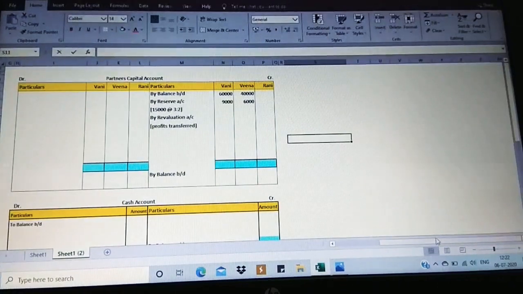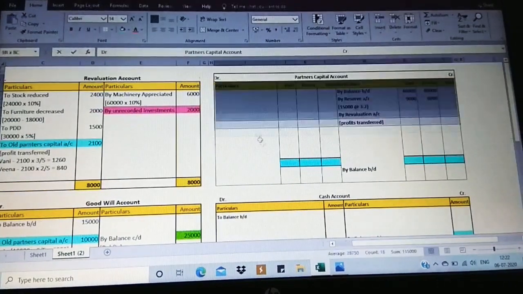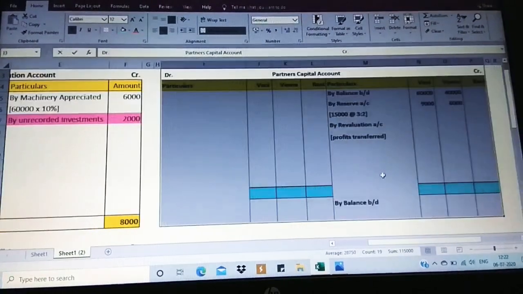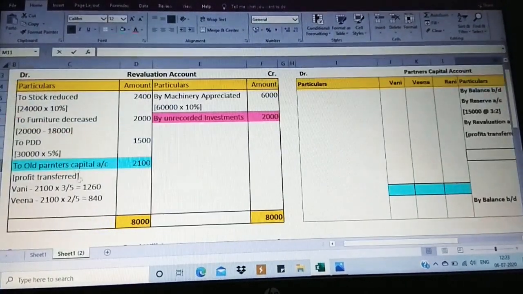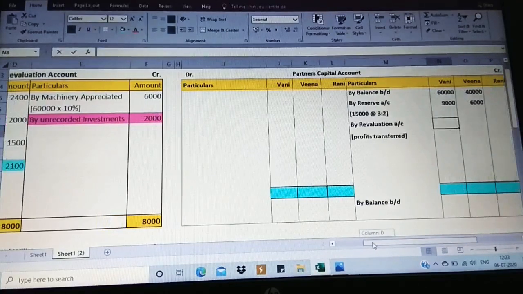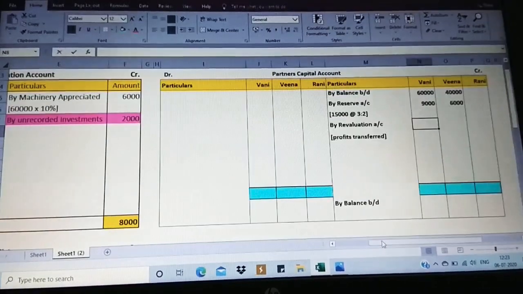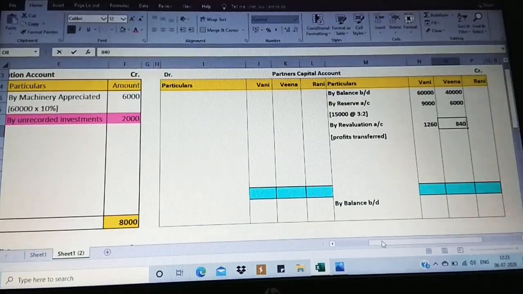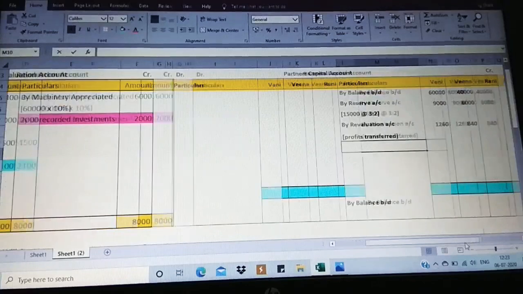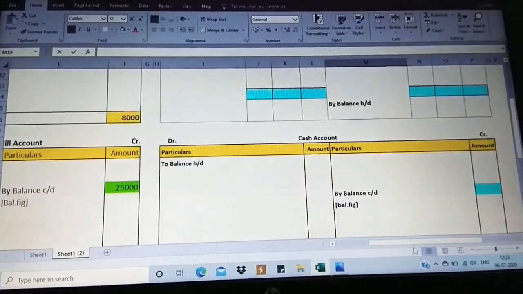Let me make it bigger. Yes, now just observe. Next step is revaluation account. There is a profit. We don't find a capital word. I'm going to just take it by revaluation account, profit transfer. So the profit which we get is 1,260 and 840. Now moving on to the goodwill.